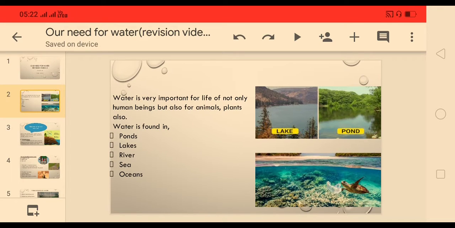We can get water from ponds, lakes, rivers, sea, oceans. Human beings need water, so whatever water we need, it comes from a lake or pond or river. Animals also need water, so whenever they need water, they go to the lake, pond, sea, ocean. So water is found in ponds, lakes, rivers, sea, oceans.